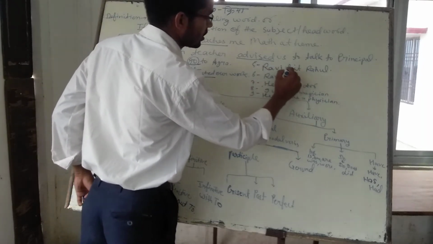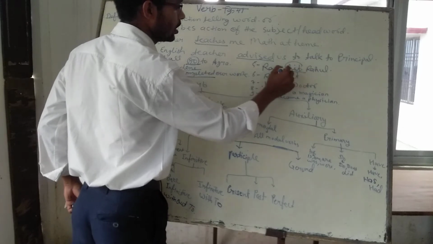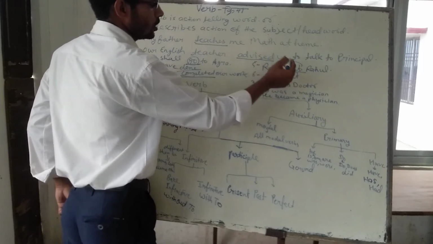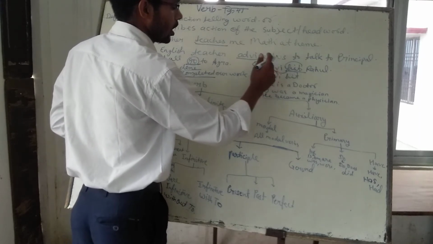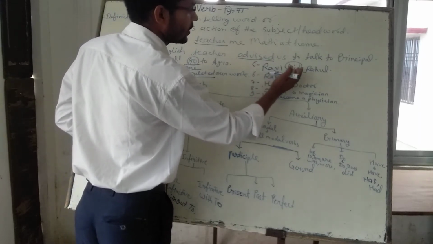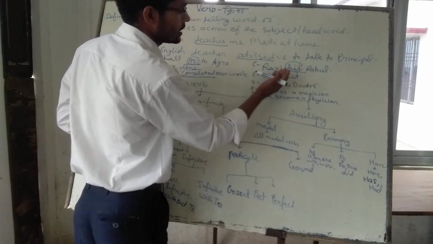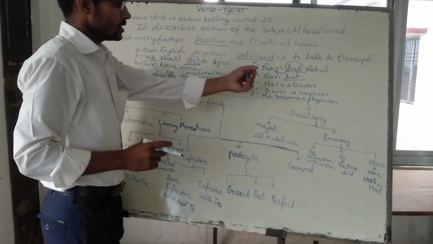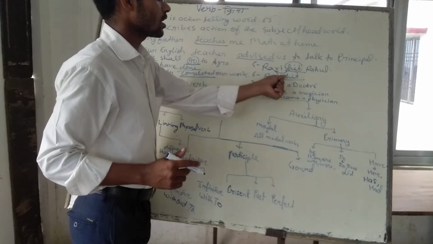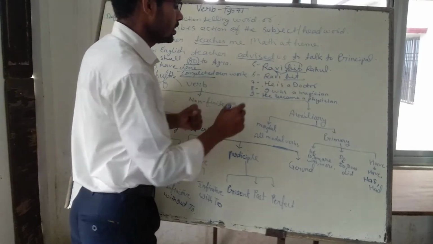Here is the fifth example: Ravi hit Rahul. Who hit Rahul? Ravi hit Rahul. So this word hit is telling who did or who is doing the work of hitting. The person Ravi is hitting. In this way everywhere the verb is telling the action of the head word.